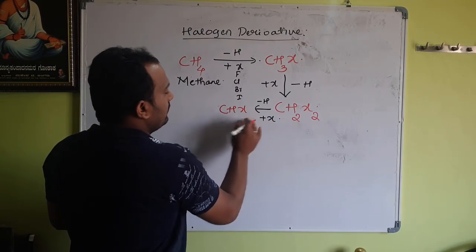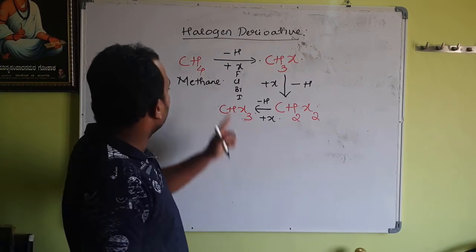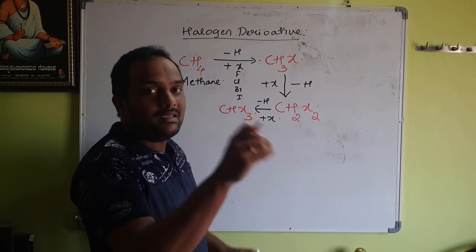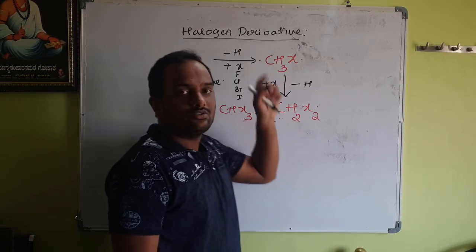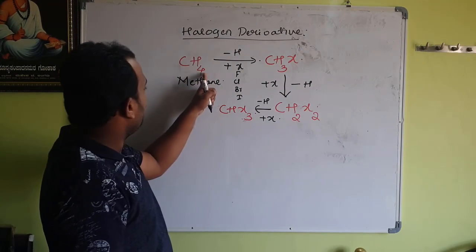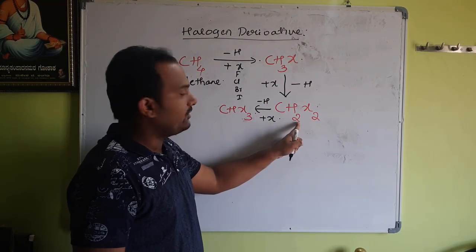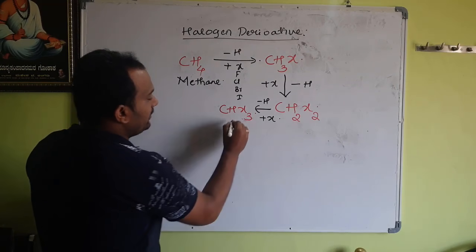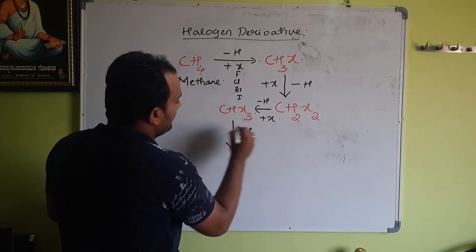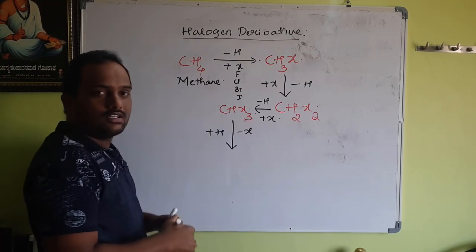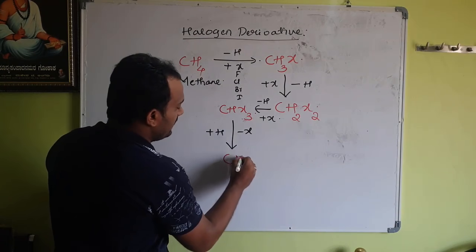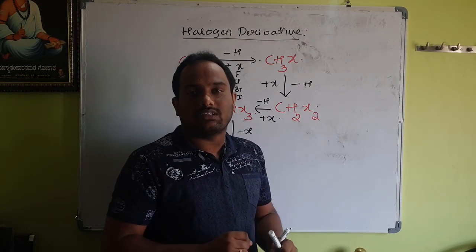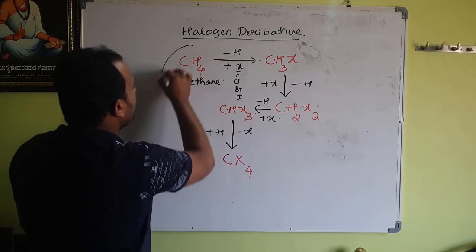Right? So now the number of halogens is going to increase. Earlier it was 0, now it is 1, now it is 2, now it is 3. But simultaneously the number of hydrogens is going to decrease. See, here there are 4, here there are 3, here there are 2, and here there is only 1. Again I will not stop this reaction here. Again I will remove one hydrogen and add one halogen. Then what does the compound become next? It becomes CX4.